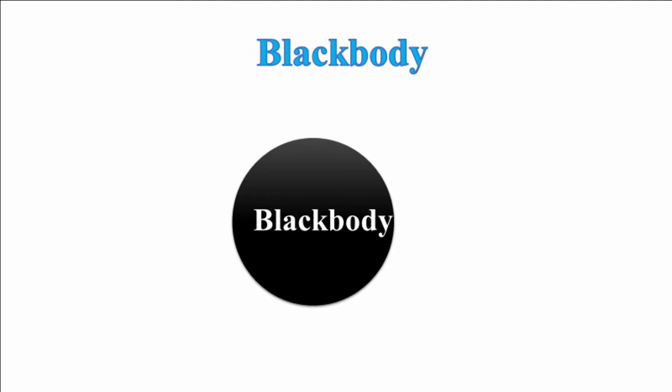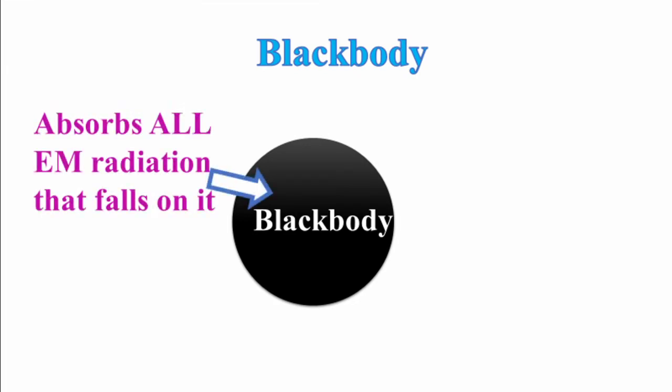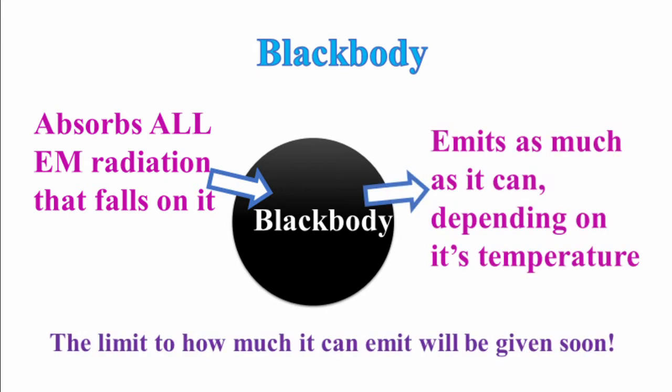Now, finally, the time has come to talk about black bodies. So, a black body is an ideal object that can absorb all of the radiation that falls on its surface. Now, the reason you call it a black body is because the color black has this special ability to absorb a lot of radiation. But there's another side to this. A black body can usually emit the maximum possible amount of radiation that it's allowed to emit based on its surface temperature. The exact limit to how much radiation it can emit is given by a certain equation that I will discuss soon, so please be patient.